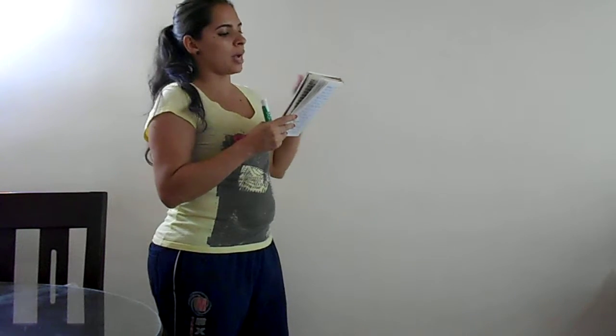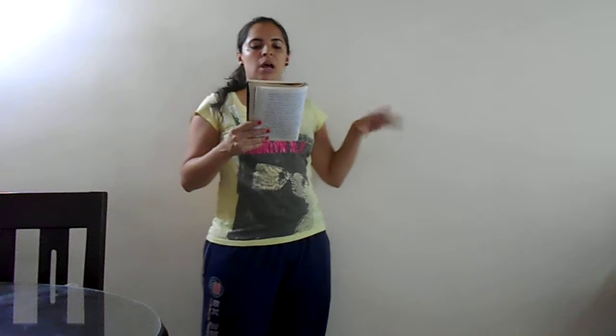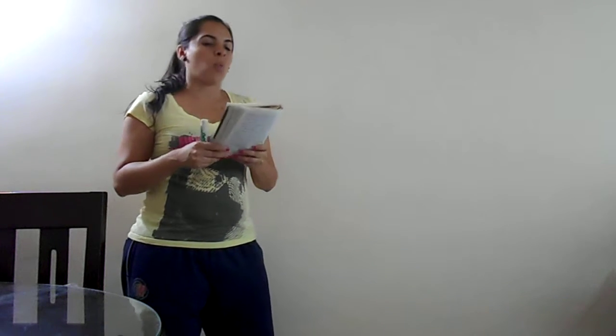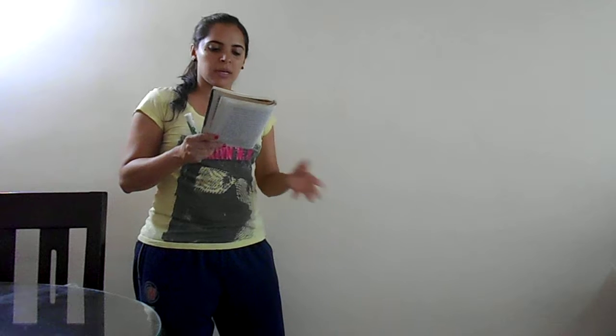If you want to ask a question with an action and a base action, always use do or did. If you are speaking in the past, where did you go? What do you do? What did you see? What do you want? These types of questions where you have an action, a base verb, always use do or did.